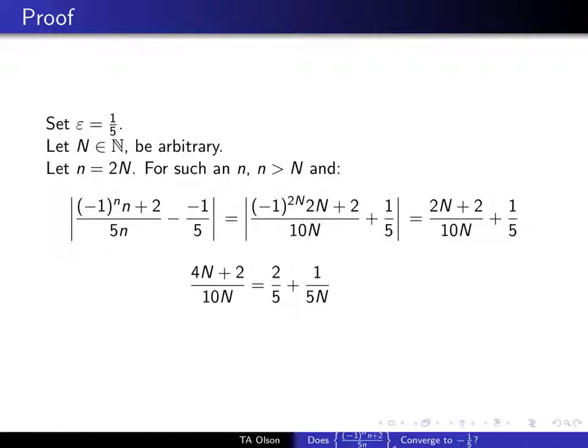4N over 10N is the same as 2/5. 2 over 10N is the same as 1/5 over N. If we throw away something that is positive, we'll get something that is smaller. But 2/5 is greater than our 1/5, which was our epsilon, which means we're done. Huzzah! The sequence does not converge to -1/5.